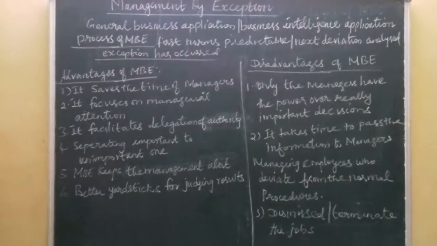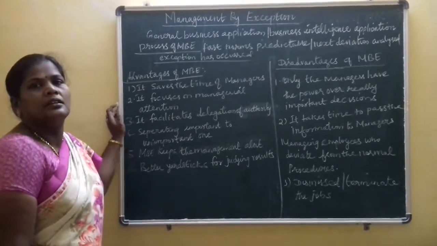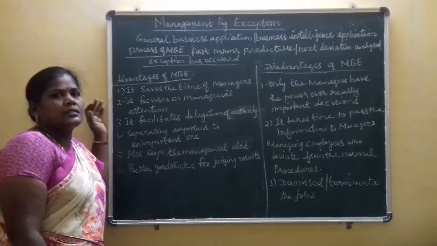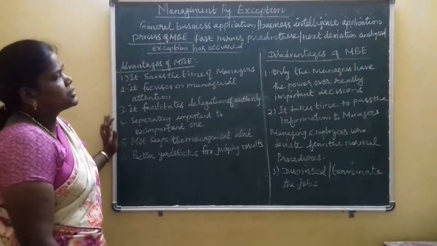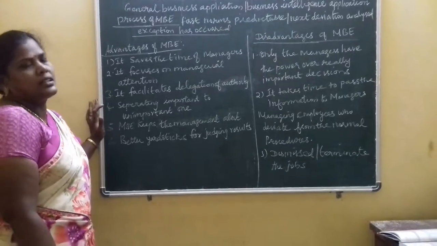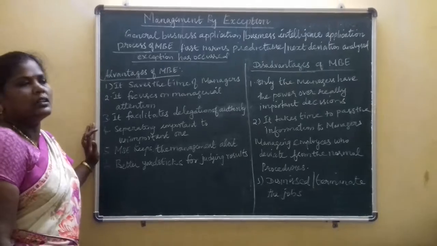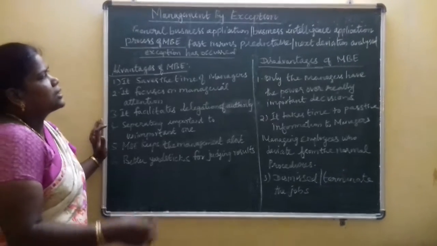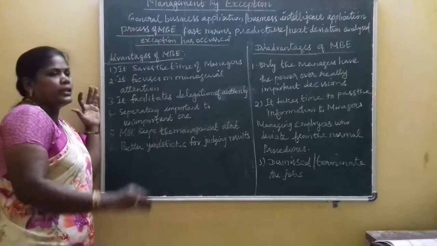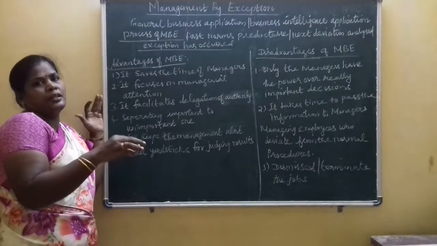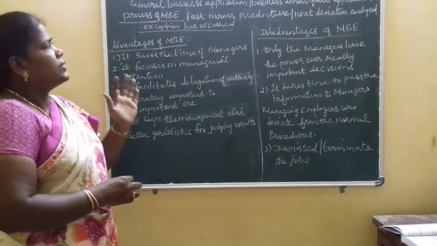So the next heading is management by exception. Management by exception is an important managerial principle that was followed by the ancient or classical writers on management. According to the classical writers, management by exception means that overall control is based on the belief that control needs to be based on the beliefs.